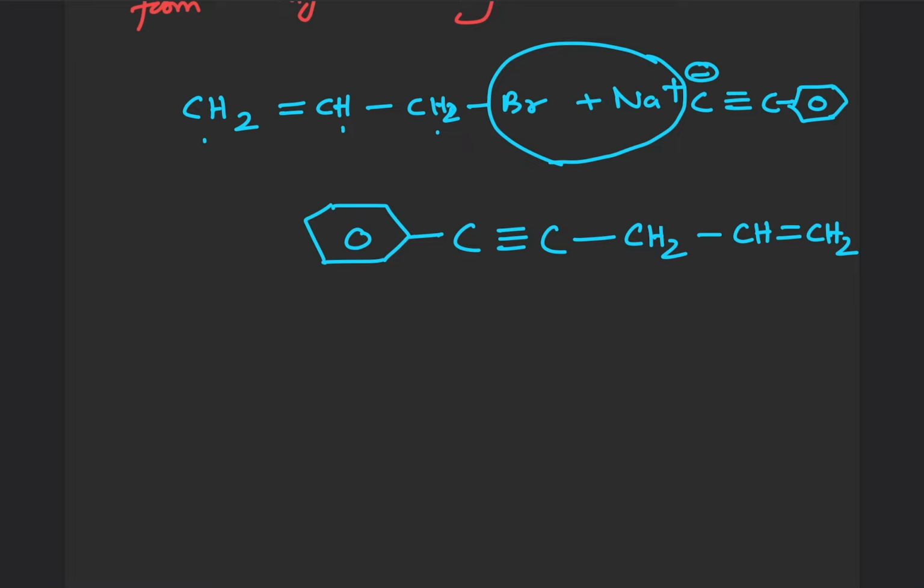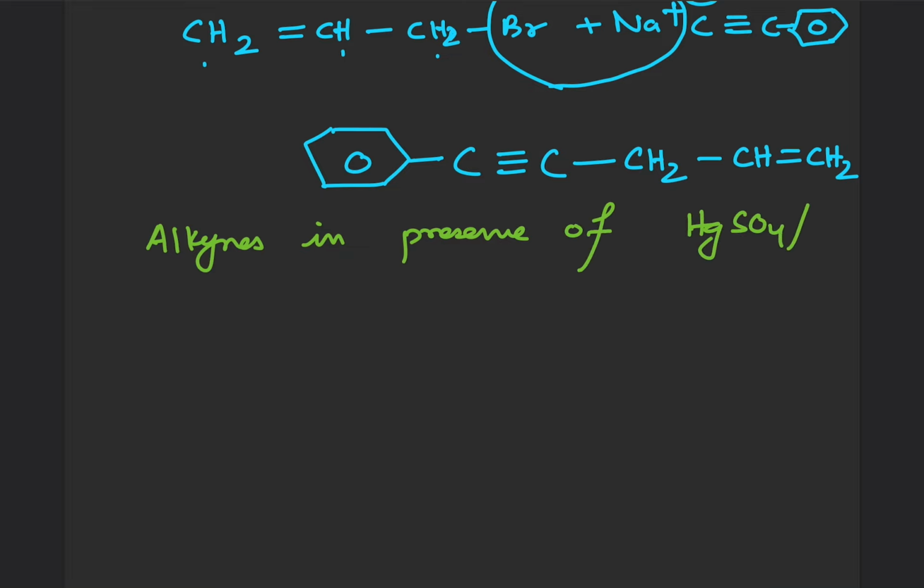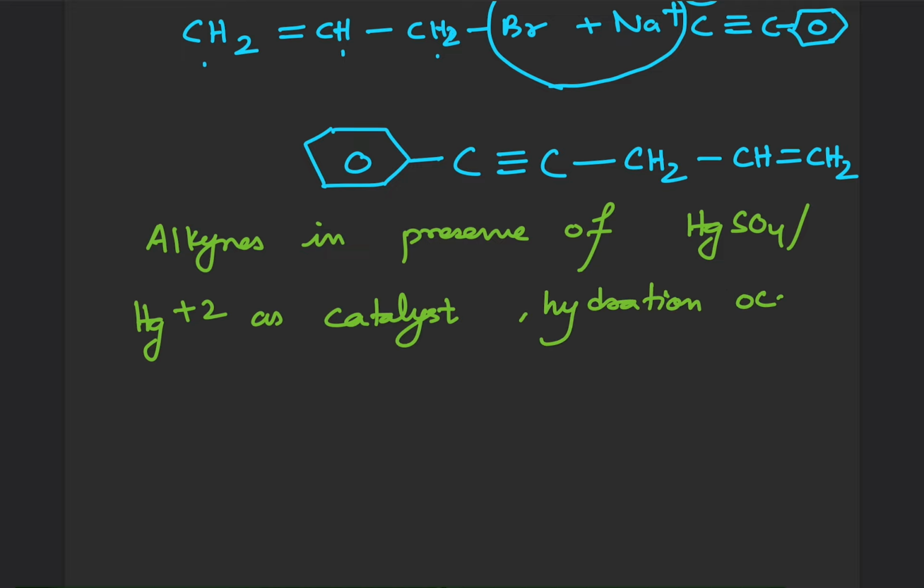Okay, so this is an important point, that alkynes in presence of HgSO4, or sometimes they just simply mention Hg plus 2 as catalyst, what's going to happen? Hydration occurs. Cool. So H2O adds to the triple bond, that's what is hydration, and it follows according to Markovnikov's rule.